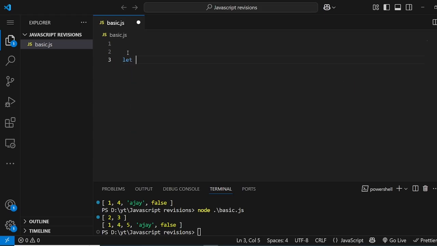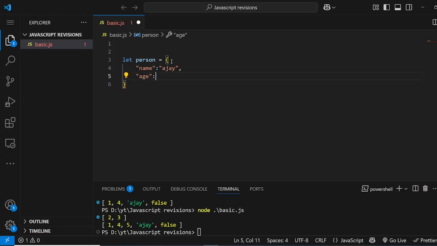Basically, let person, again this person is not anything special, it could be named anything, but I'm just saying it for readability. And these curly brackets are a must. Then you type the key, a key could be anything, for example name, and then colon, and then the value. Remember, the key should always be a string. Okay, name, age 25, and yes, so that's it. That's an object.